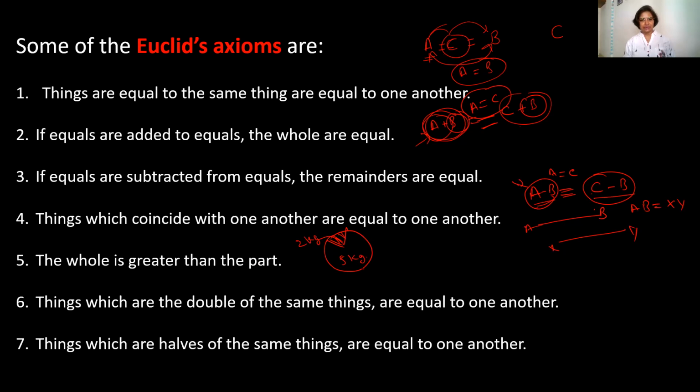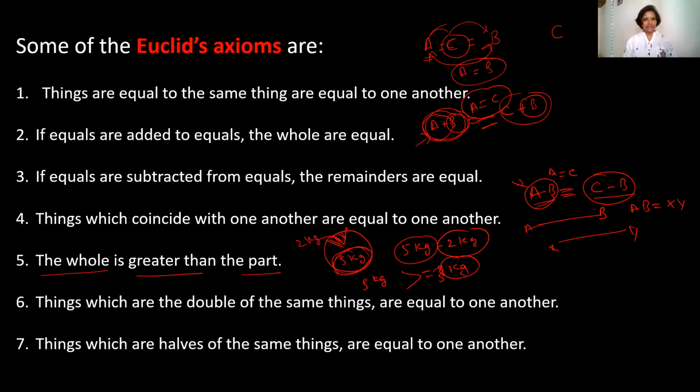Will it be equal, or will it be greater, or will it be smaller? Remaining part. So we have to check: the whole part was 5 kg and we have taken 2 kg from it, so the remaining part will be 3 kg. This is the fifth axiom, which says the whole is greater than the part. So the whole was 5 kg and it is greater than 3 kg.